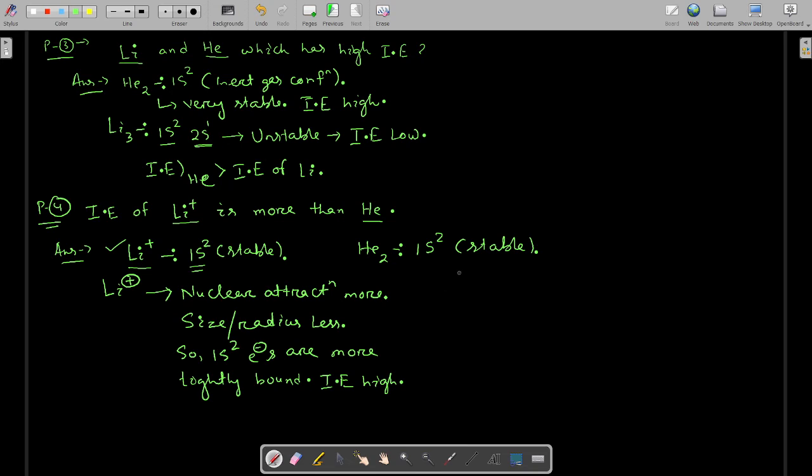But here in this helium case, what happens? There is no charge. Here 3 protons are there, so nuclear attraction is more. Here 2 protons are there, so nuclear attraction is less.